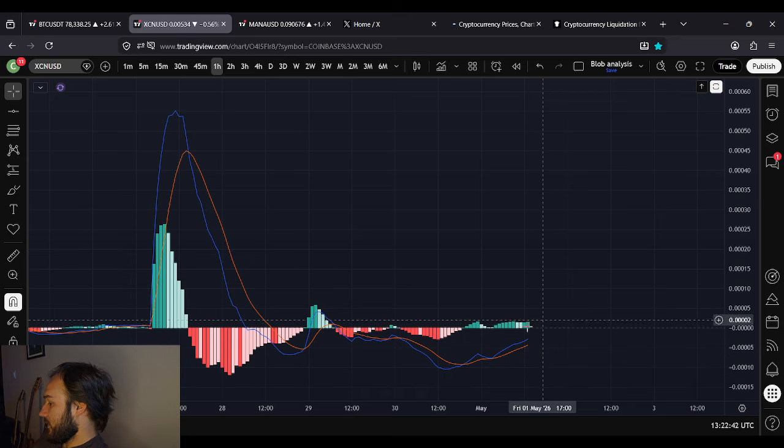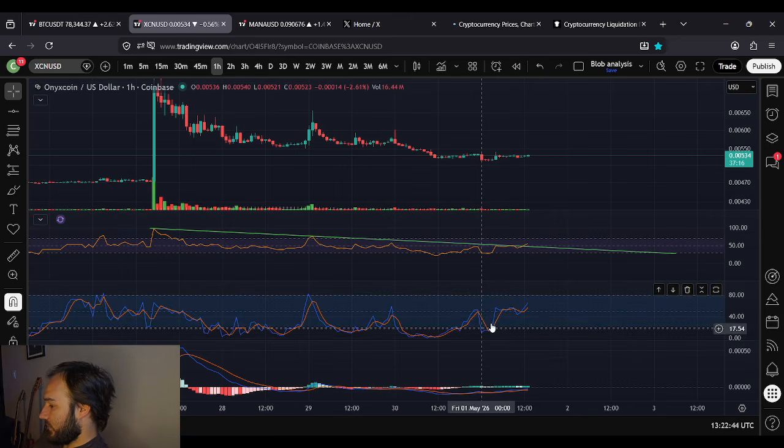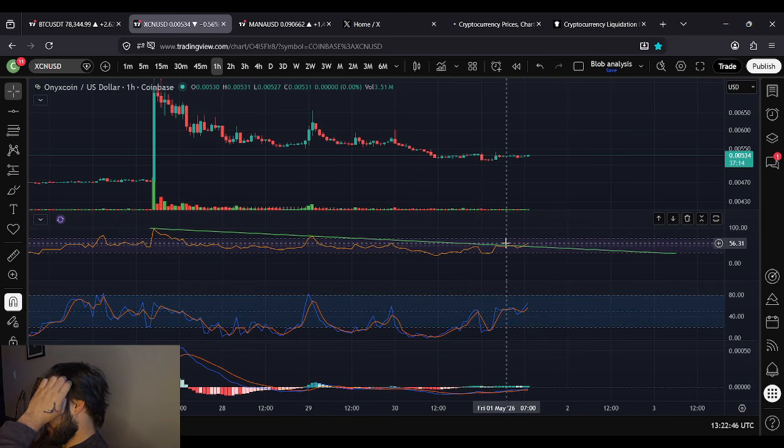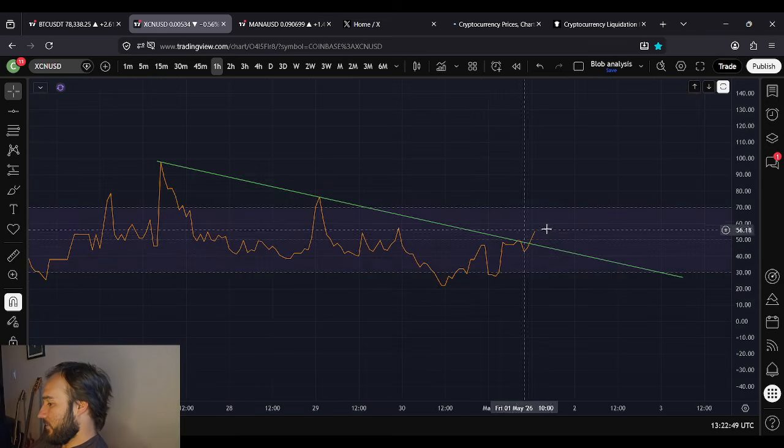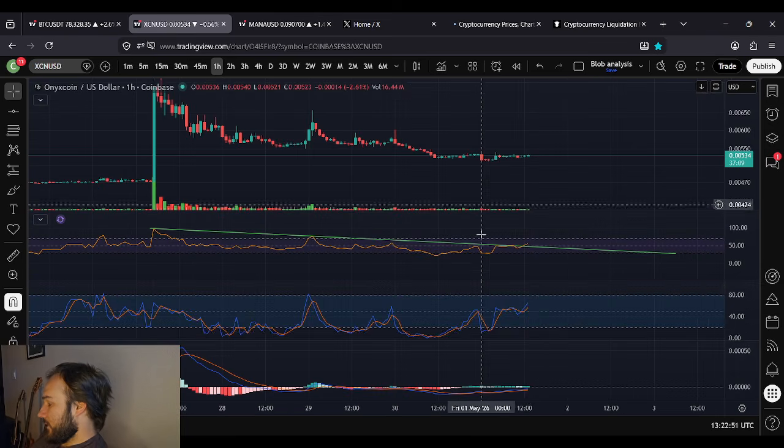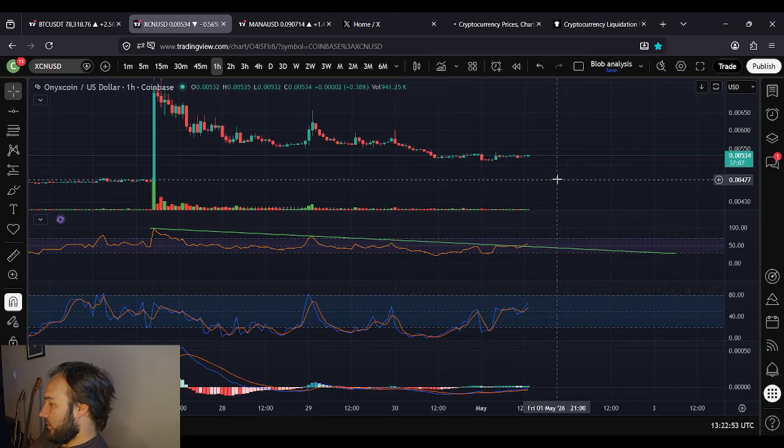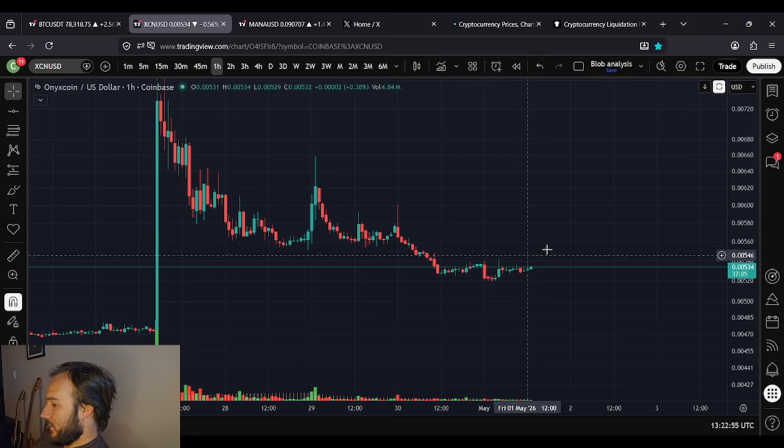The MACD is bearish. The stochastics are bullish. The RSI is actually taking on a little bit of a bullish shape here, but it's overall bearish. It's pretty neutral with a bearish tilt on this 1 hour time frame.